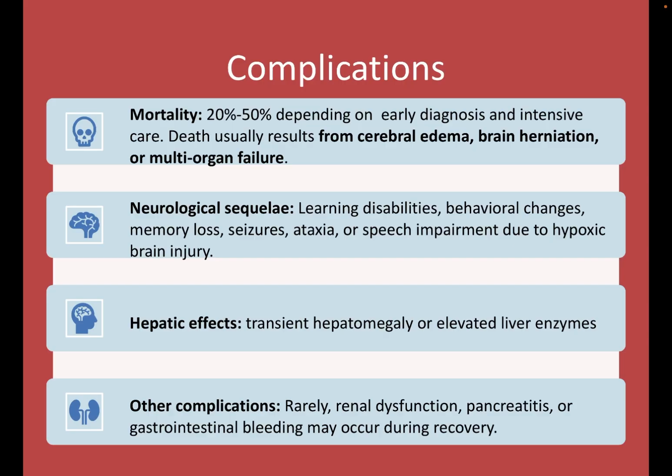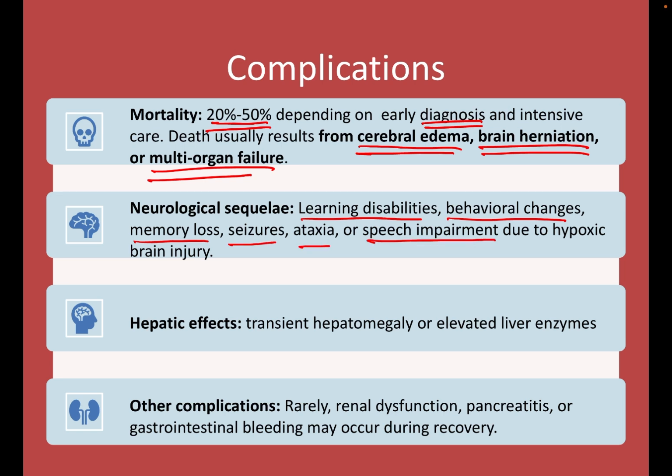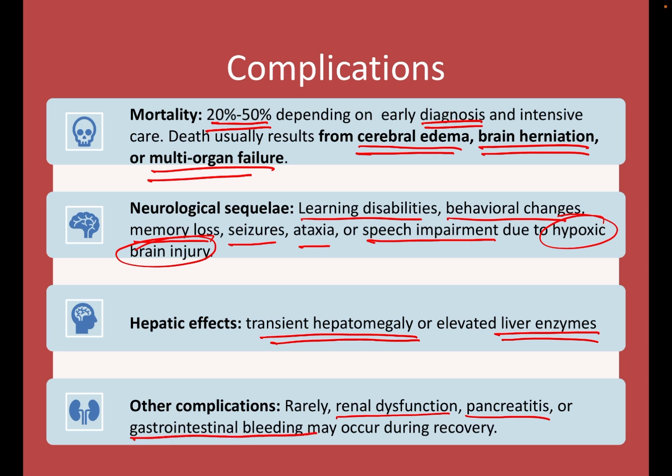brain edema can be visualized on CT or MRI in imaging. The complications: there is a 20 to 50% mortality rate depending upon the stage at diagnosis as well as the intensive care available. Death usually results from cerebral edema, brain herniation or multi-organ failure. Long-term neurological sequelae include learning disabilities, behavioral changes, memory loss, seizure, ataxia, and speech impairment due to hypoxic brain injury. Hepatic effects include transient hepatomegaly or elevated liver enzymes. Other complications include renal dysfunction, pancreatitis, and gastrointestinal bleeding.